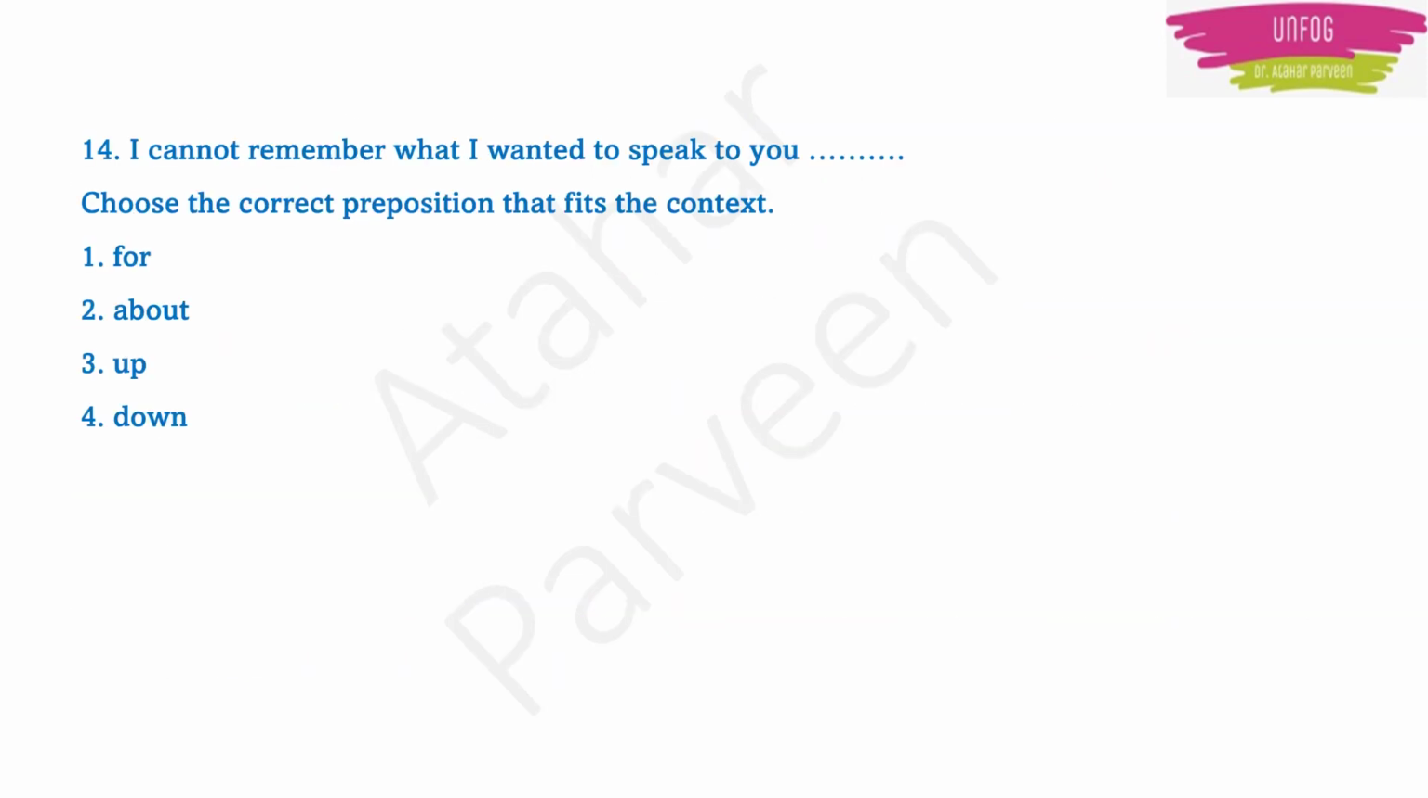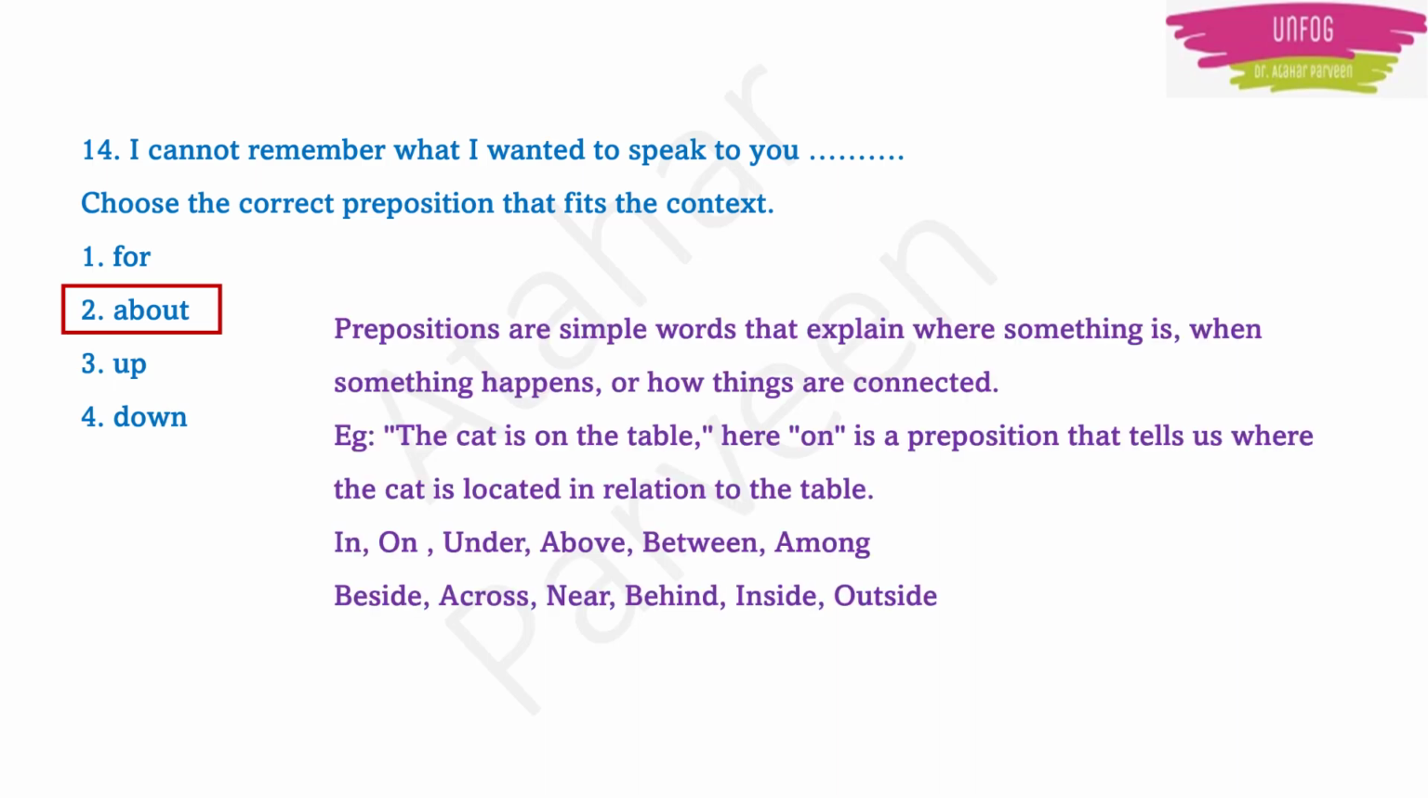Next question. I cannot remember what I wanted to speak to you. Choose the correct preposition that fits the context. So 4 options are given: for, about, up, down. The correct preposition here is, see, I cannot remember what I wanted to speak to you about. So, about means I wanted to speak to you about something. What is that? I don't remember now. So, about is the correct preposition here.